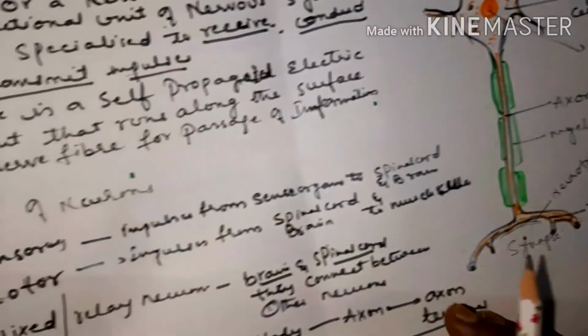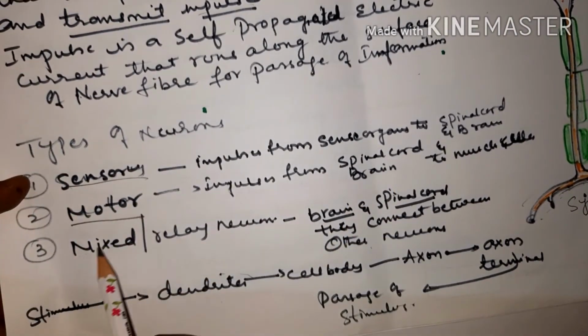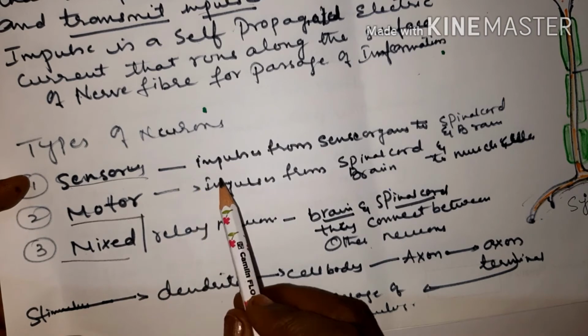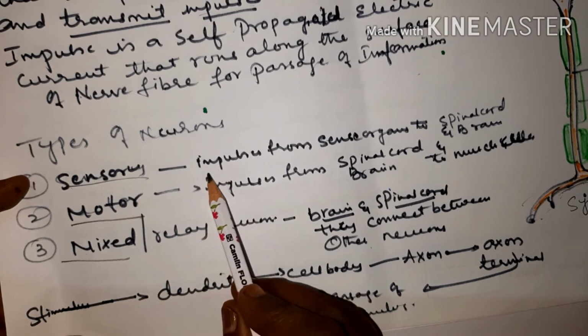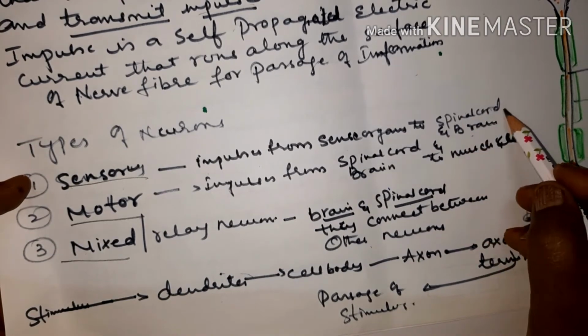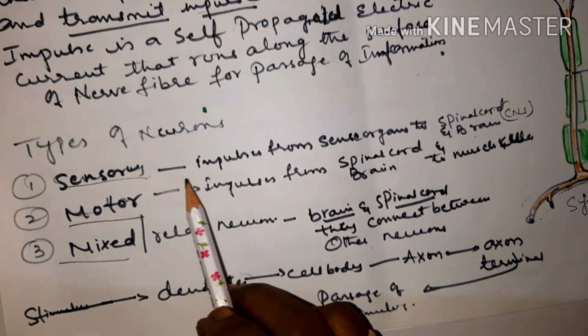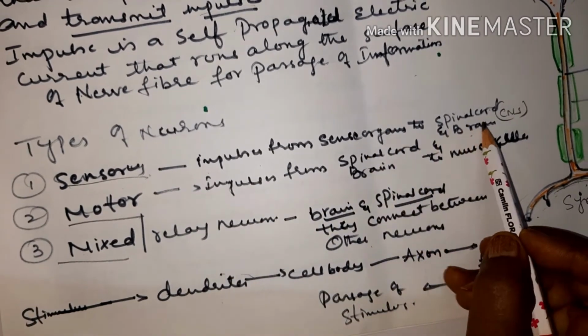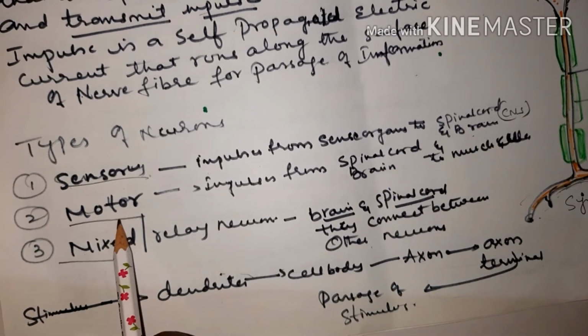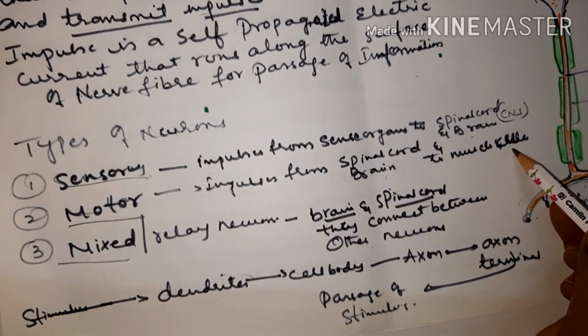Okay, children. Now we can see there are three types of neurons. Sensory neurons, motor neurons, and mixed neurons. Sensory neurons are the neurons which carry impulses from sense organs to spinal cord and brain. CNS, central nervous system, includes spinal cord and brain. So sensory neurons carry impulses from all the sense organs to the brain and spinal cord. Motor neurons carry impulses from the spinal cord and brain to the muscles to bring about action.